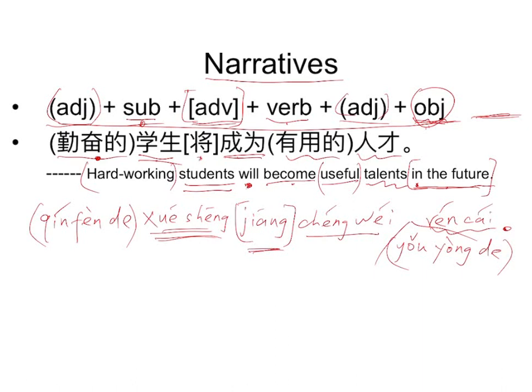So this 将 actually is this "in the future." In the future is also 将. So "in the future" has already been translated here, and become is 成为. Got it, right? And you know how to read this sentence, how to make this Chinese sentence, right? Okay, good. So let's move on.